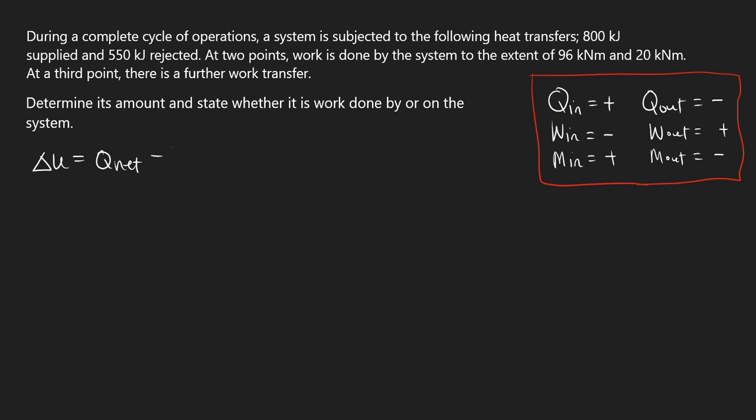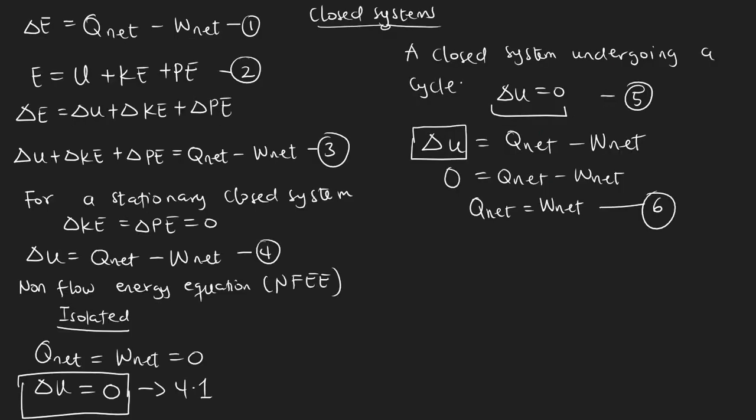But for a complete cycle operation, the change in internal energy will be equal to zero, right? This is what I'm using now: a closed system undergoing a cycle. We know that the change in internal energy is equal to zero, right?